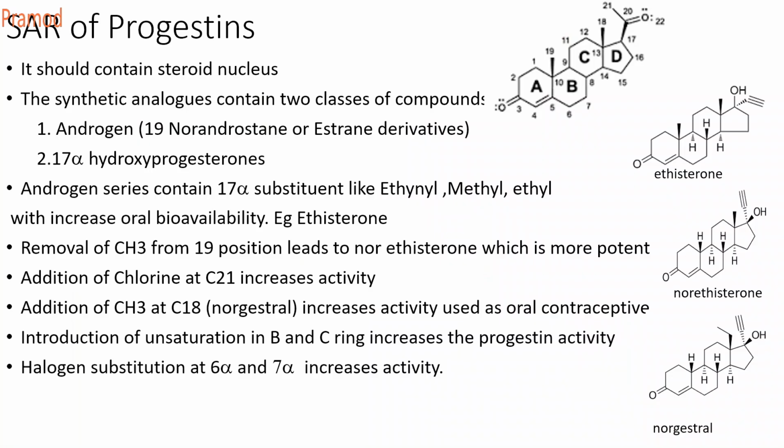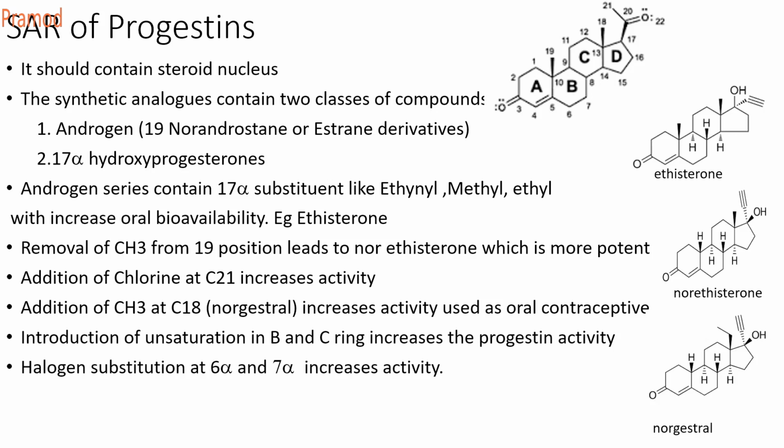So this is the basic molecule. It contains an acetyl group, CH3-C=O, so it is a 21 carbon steroid. Pregnane is the basic backbone. Synthetic analogs are of two types: the 19-nor androgen or estrogen derivatives, where there is no methyl at the 10th position, that is 19-nor, and 17 alpha hydroxyprogesterone, where there is an OH at the 17 alpha position. These are the two synthetic derivatives.